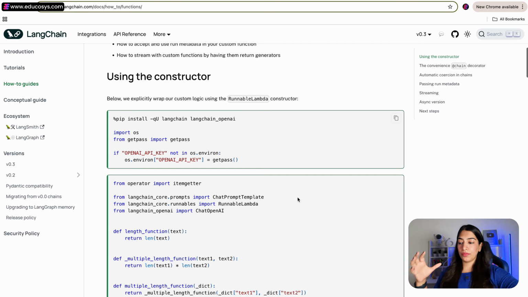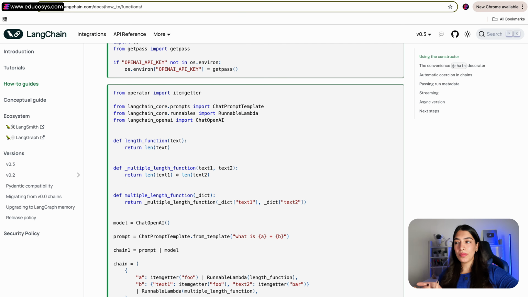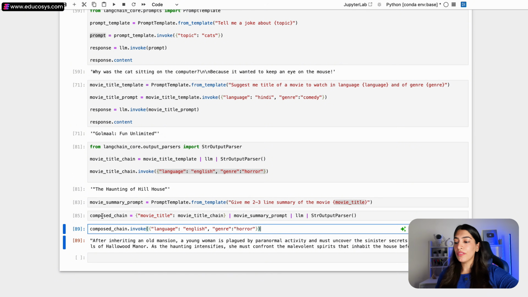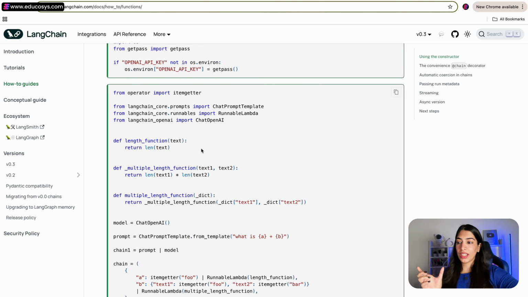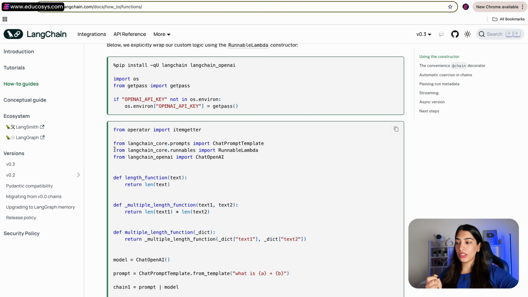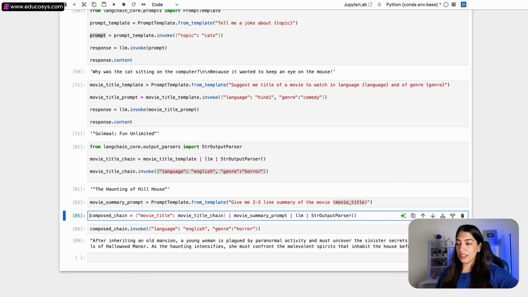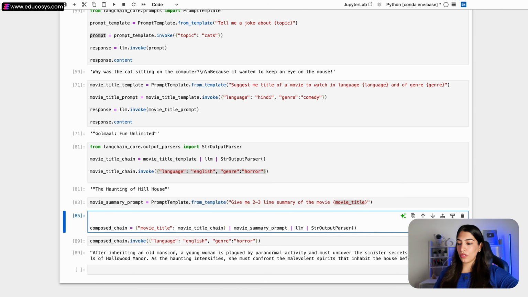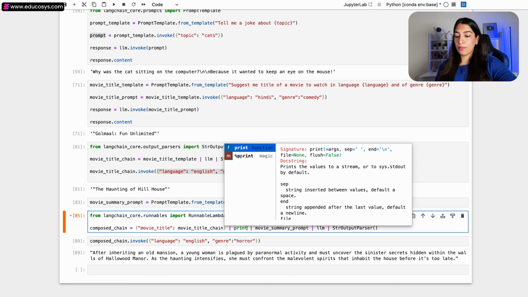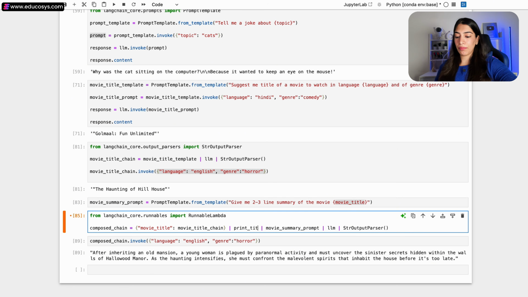Now, before going through the documentation, let me make it very simple and write it myself. First we need to import RunnableLambda. I'm going to just copy paste this from the documentation. Let's go back, and in this chain, first I am going to import it. Before sending to the movie summary prompt, I'm going to add another step and call it print title step.